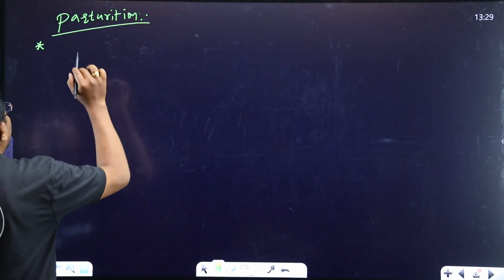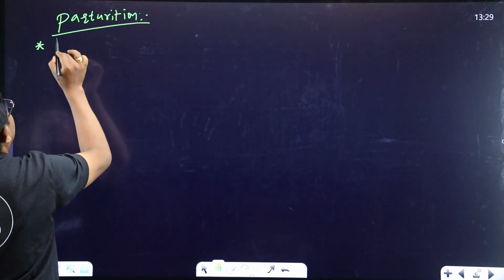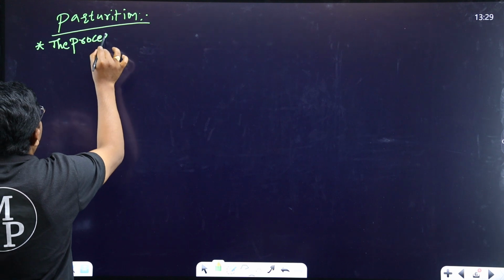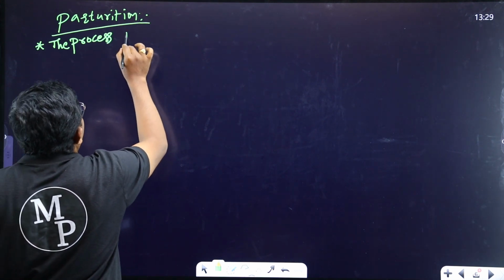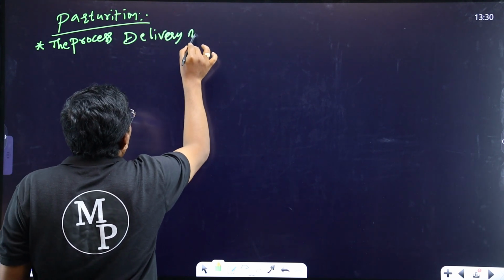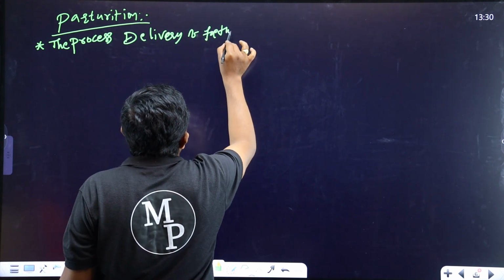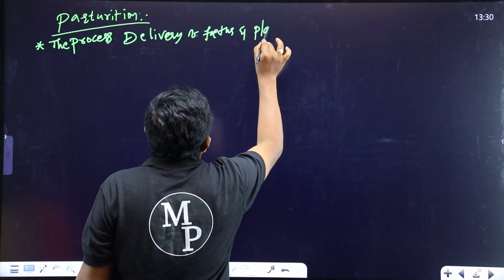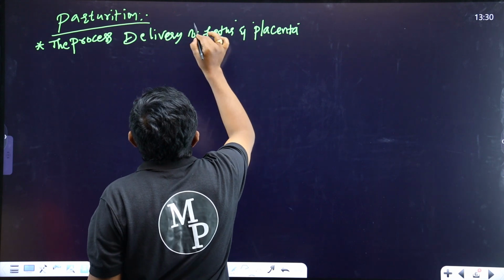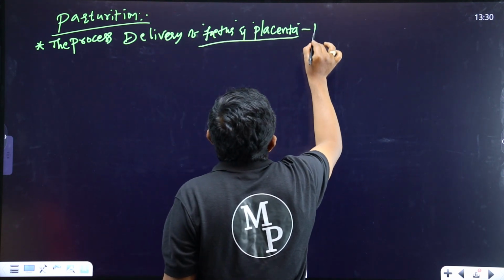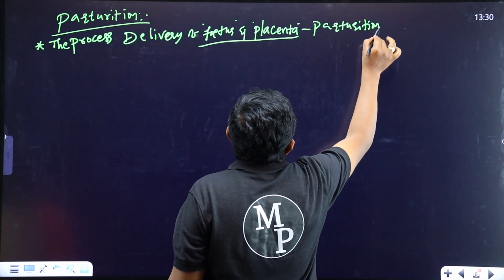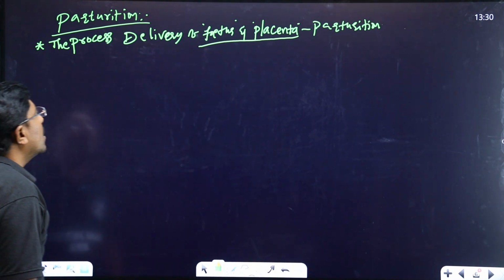Not only the baby, the fetus, along with the fetus, the placenta also. Parturition means the process of release or delivery of the fetus and placenta. The process of delivery of fetus and placenta is called parturition. This is the parturition.